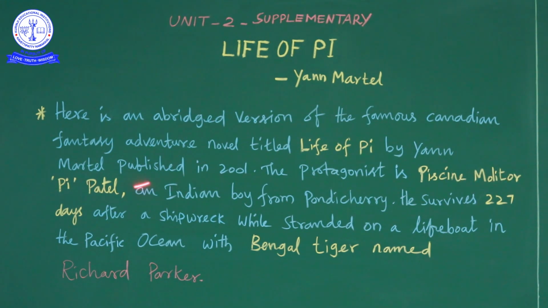Piscine Molitor Pi and his family, they traveled. On the travel, there was a shipwreck, which means the ship broke and they sunk into the sea. In which sea? The Pacific Ocean. So only 2 survived out of this, that is Pi Patel and the Bengal tiger. They were both in one lifeboat, stranded. Stranded means abandoned. They are left with one boat. Who are they? Pi Patel and a Bengal tiger named Richard Parker. So this is how the story begins.